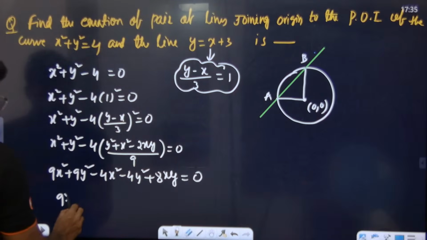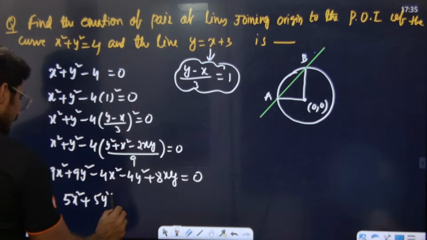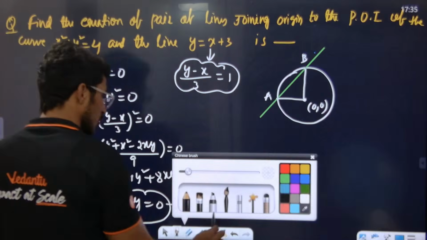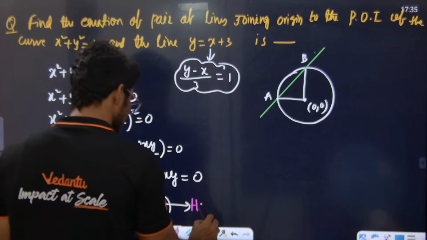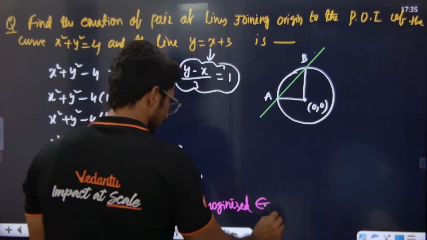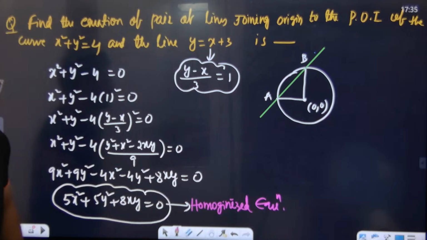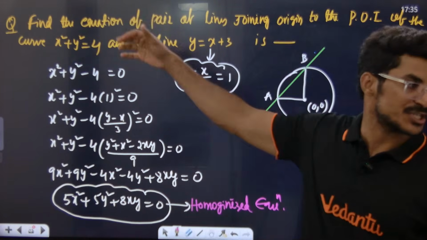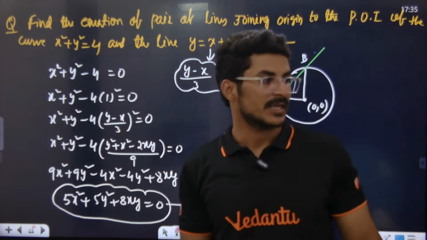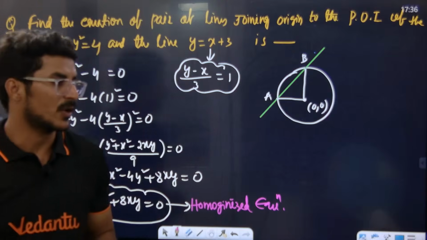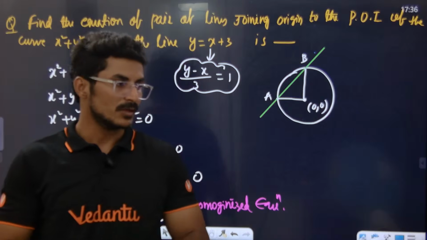So 5x square plus 5y square plus 8xy is equal to 0. This is the answer, the homogenized equation. This is how we homogenize. Find the equation of the pair of lines joining the origin to the point of intersection of the curve and the line means this. If we solve like this, we will get the required homogenized equation. Understood?